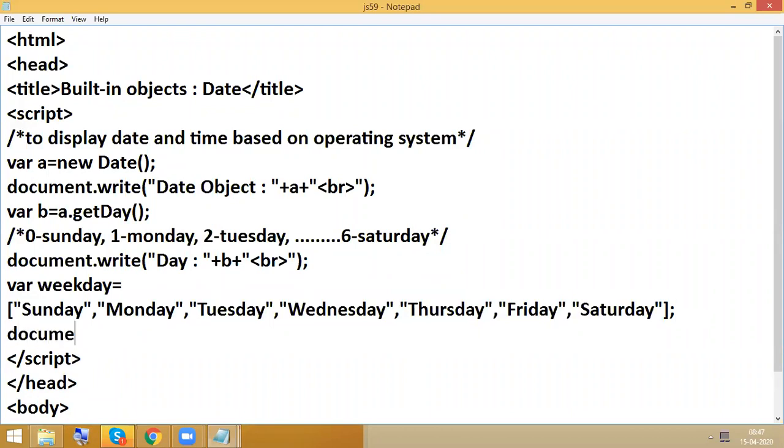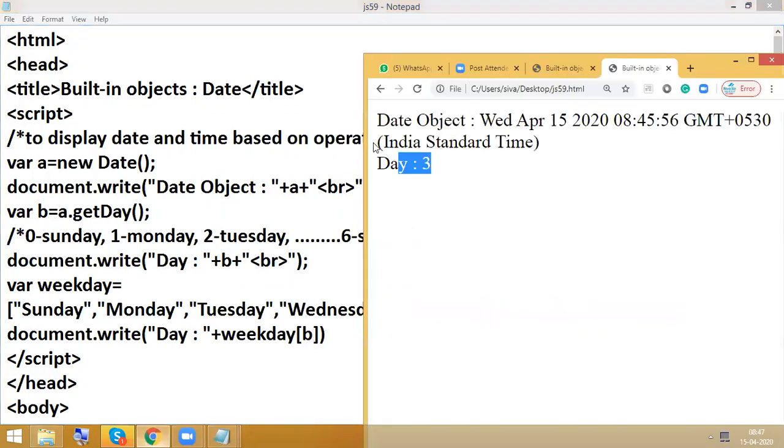Then as usual, I want to display the information here. I want to display the day information plus weekday. So the index number we are getting from which place? b. Actually, I got 3. So 3 means weekday of 3. Weekday of 3 means obviously it is Wednesday. So this is the way we can pick the weekday information.